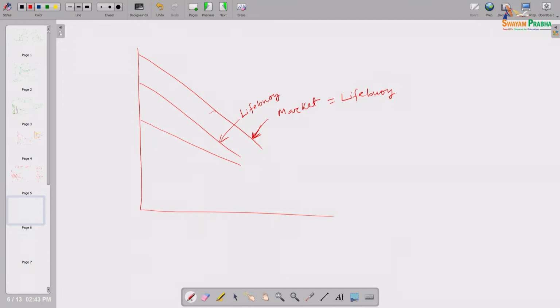When the PRs producer enters, perhaps this demand curve will shift this way, shifting left and becoming more and more flatter. Another producer enters, this kind. In that way, in the limiting case, when so many producers enter, we can have this kind of demand curve, whereas the competitive market we can reach. The competitive market demand curve is horizontal, you know, right.